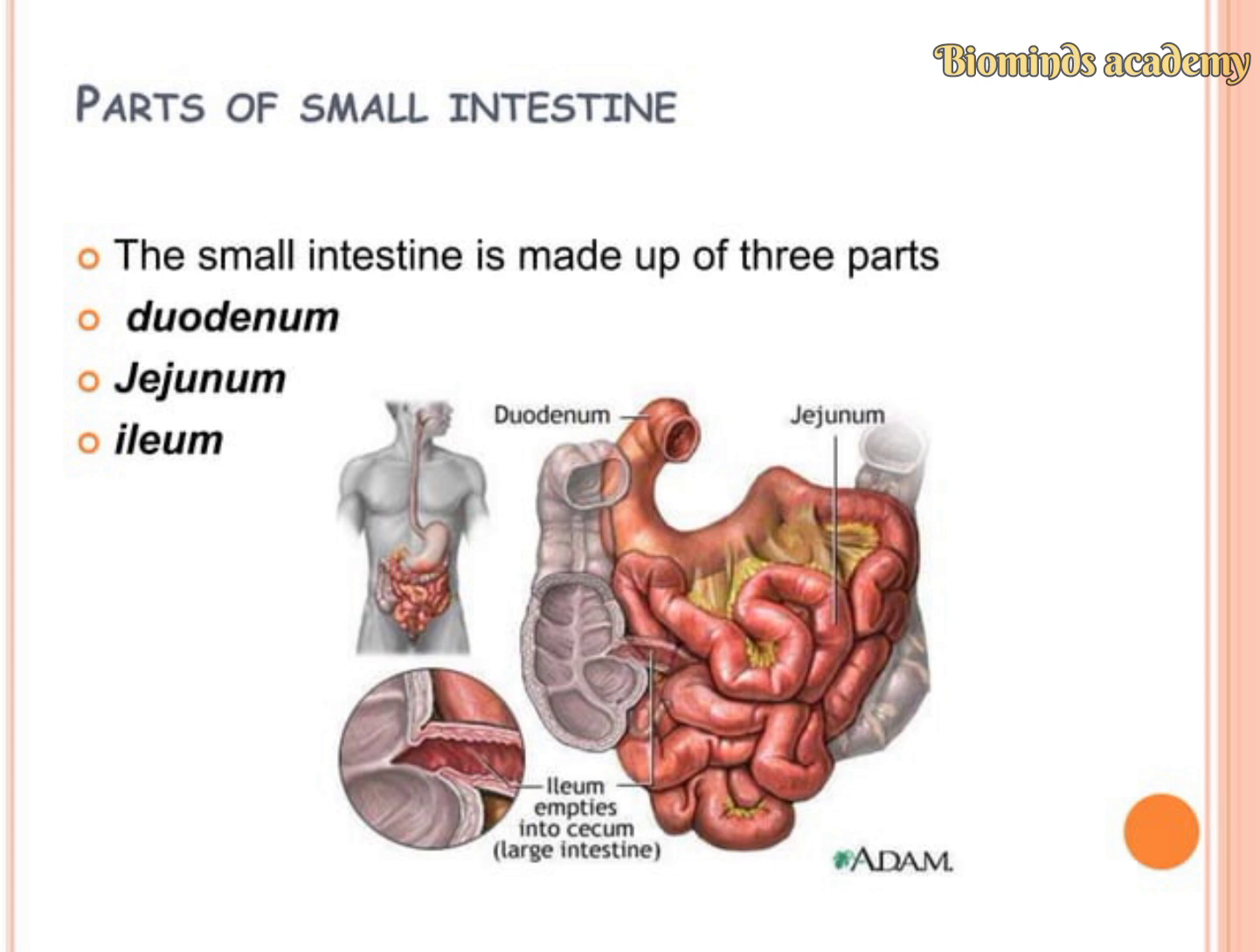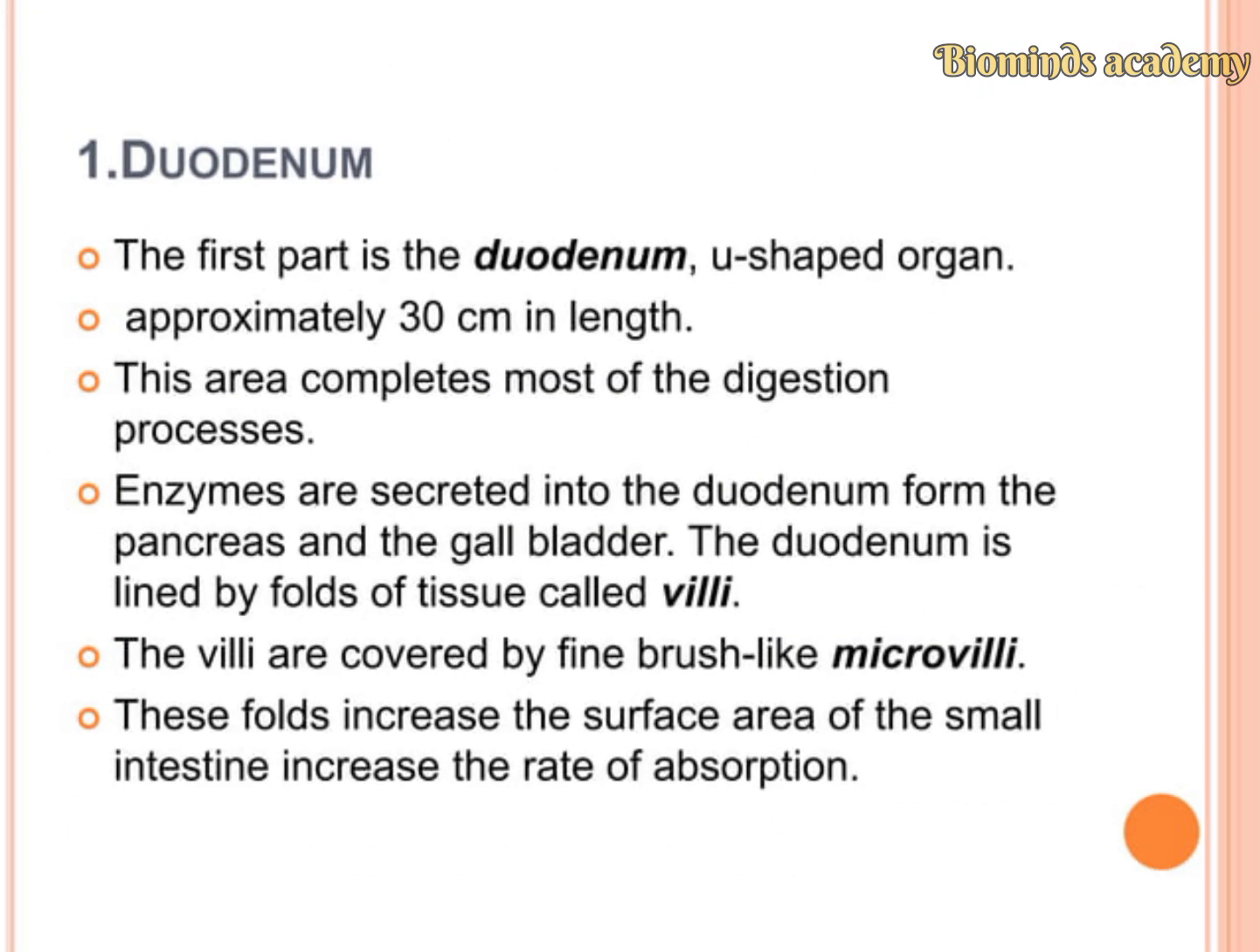The parts of the small intestine. The small intestine is made up of three parts: the duodenum, jejunum and the ileum. The first part is the duodenum, which is a U-shaped organ approximately 30 cm in length.